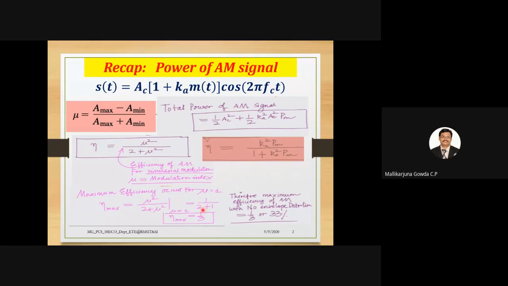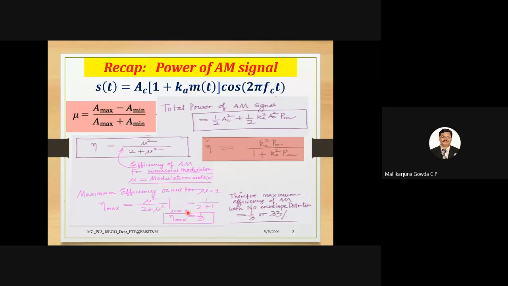So what we can say, as the value of mu increases, the efficiency increases, right? When mu is 0.5, I am getting efficiency as 1 by 9, which is approximately 11%. So when mu is equal to 1, I will be able to get 33%.